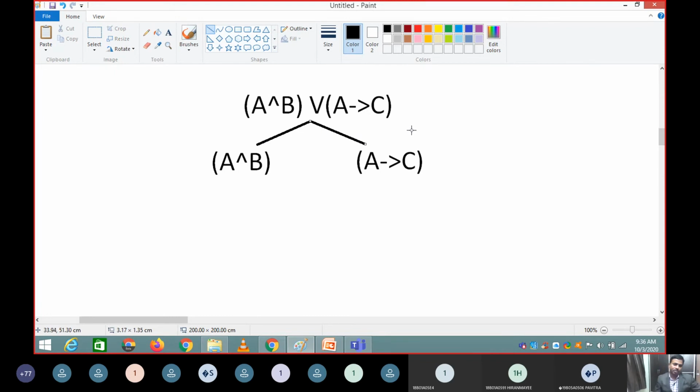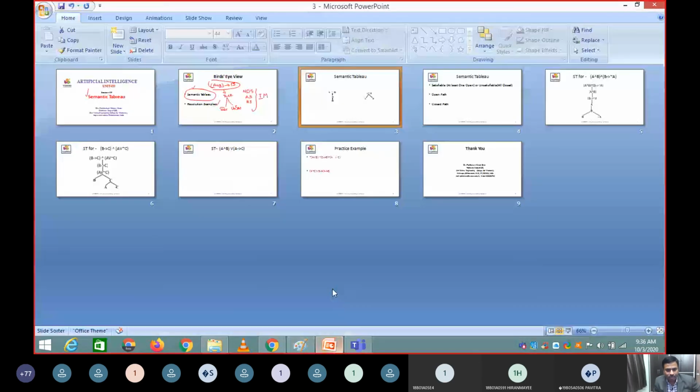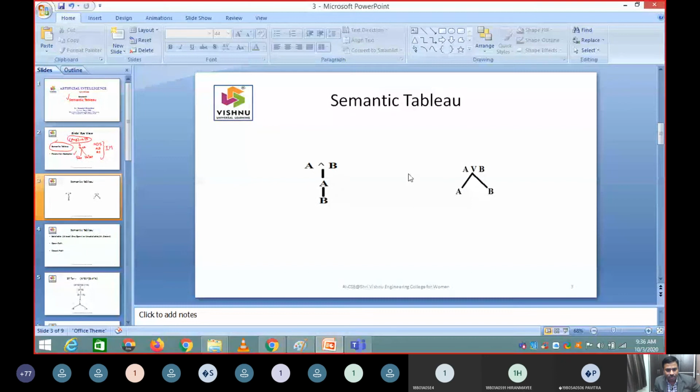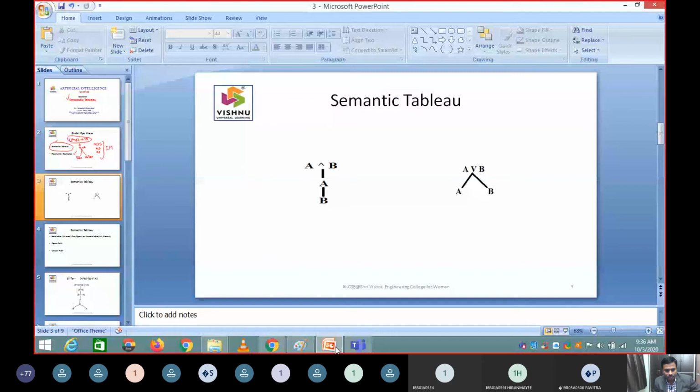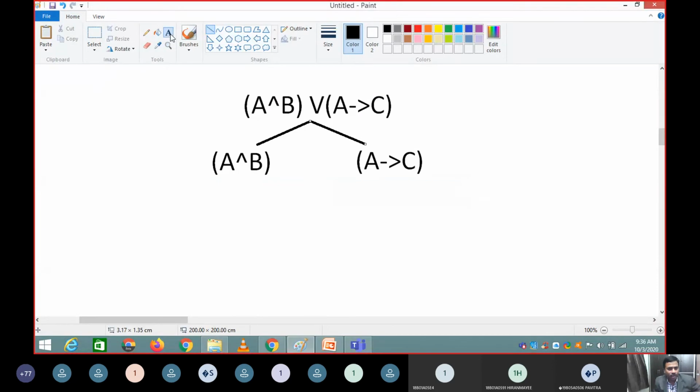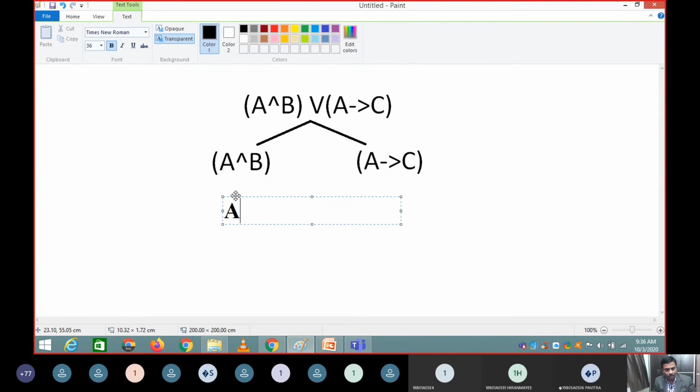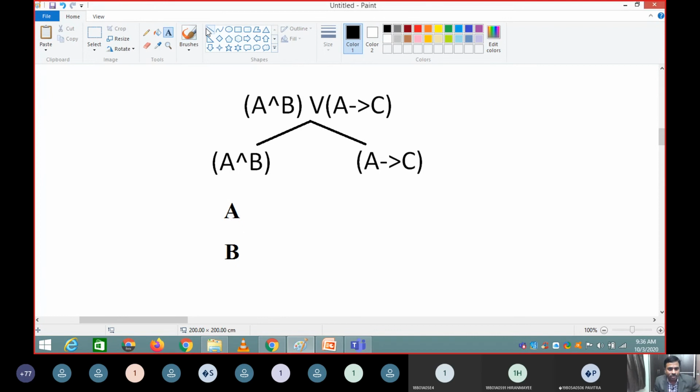A or B. Then the next expression is A and B. The representation is something like this: A and B, A then B. I will follow the same nomenclature that was given in the textbook. So I have to use A here and B here. Since it is a tree, you need to have some connections like this.